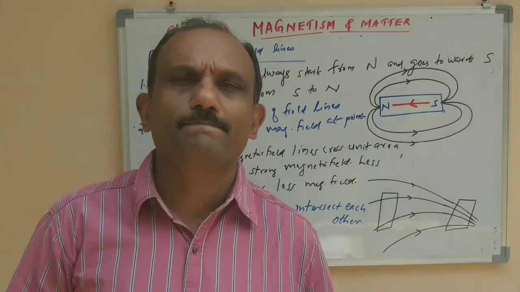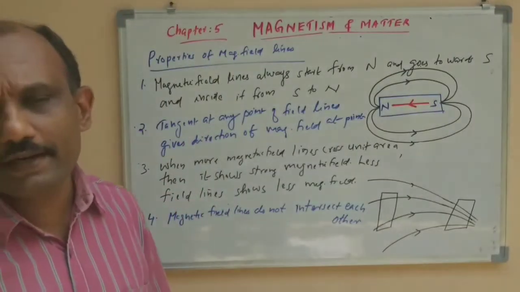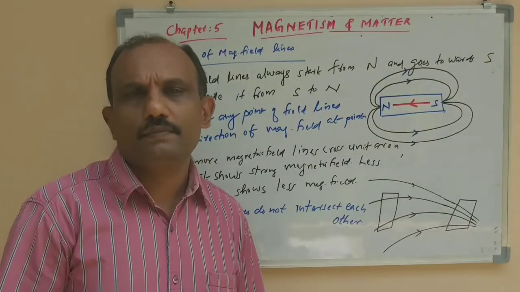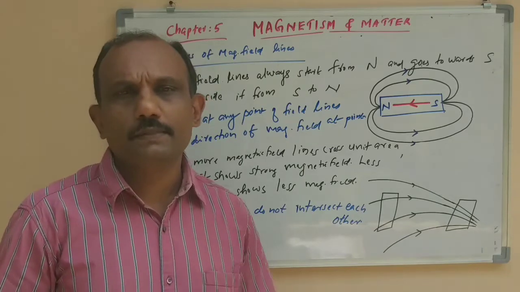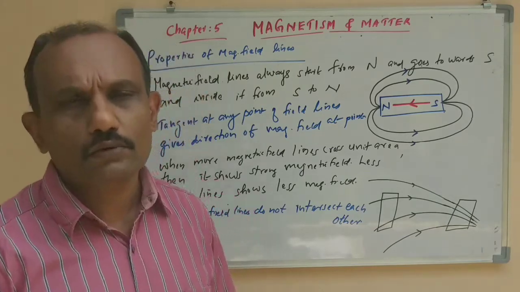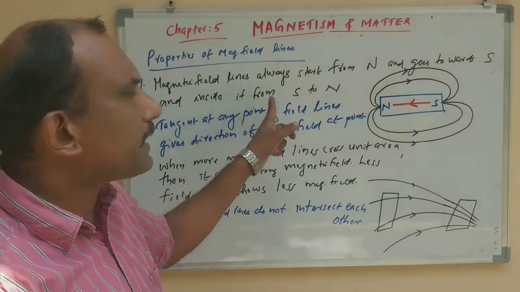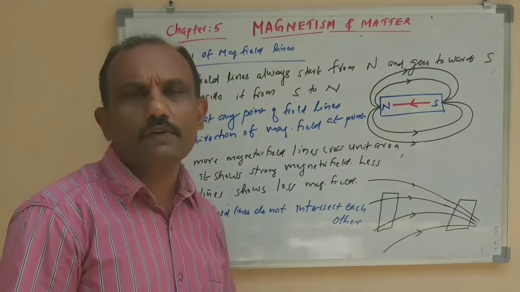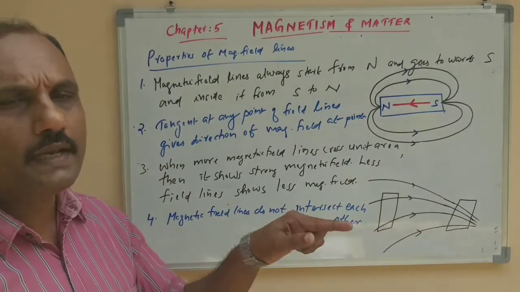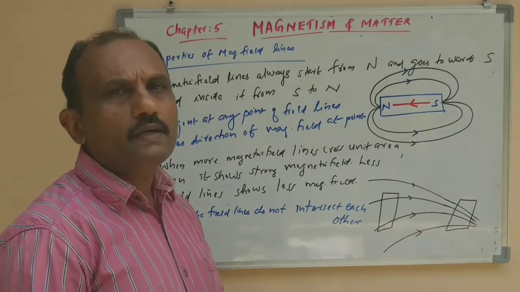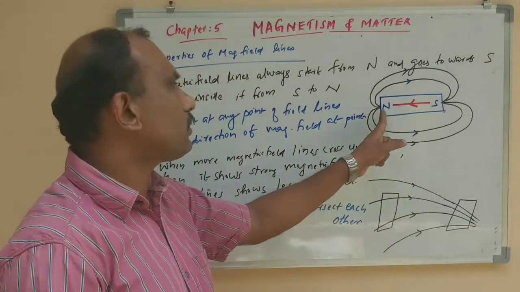Next topic is properties of magnetic field lines. We have studied the properties of electric field lines, and there are certain similarities related to those rules. First one is magnetic field lines always start from north and move towards south, and inside the magnet their direction is from south to north.